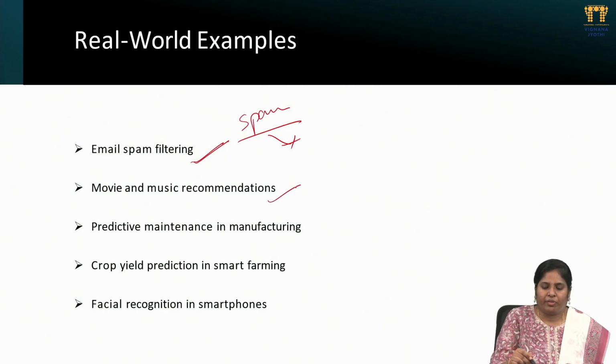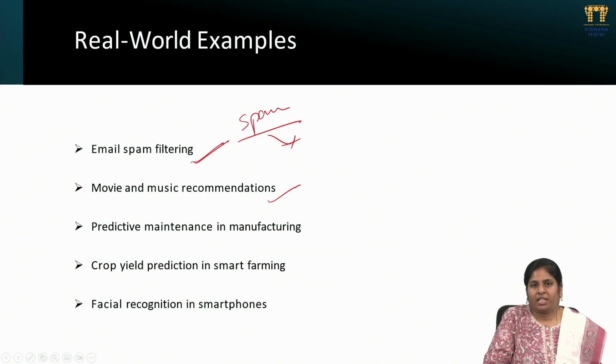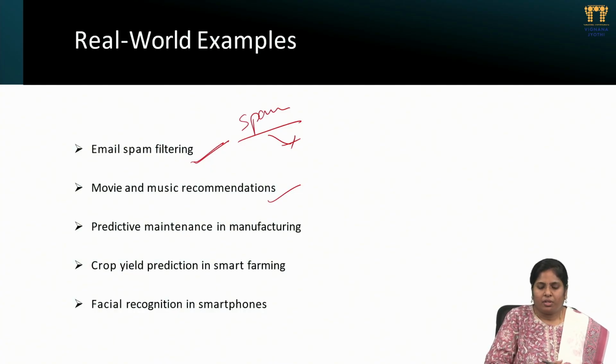And movie and music recommendation. Generally when we use different kinds of music platforms, we are recommended different kinds of music depending on the mood selection. We can observe the emotional patterns of the particular client so that we can recommend in an easy way. So this is a labeled and unlabeled prediction.